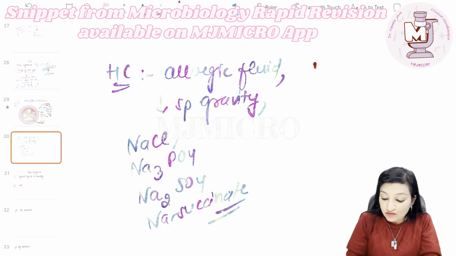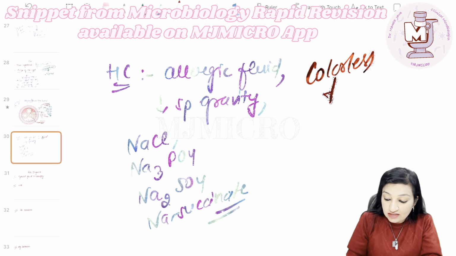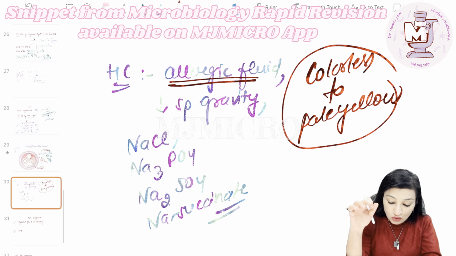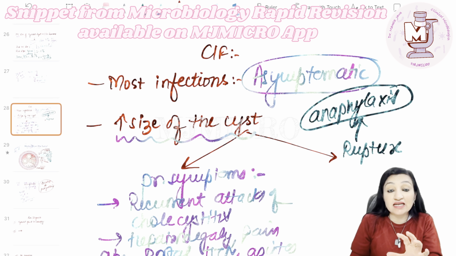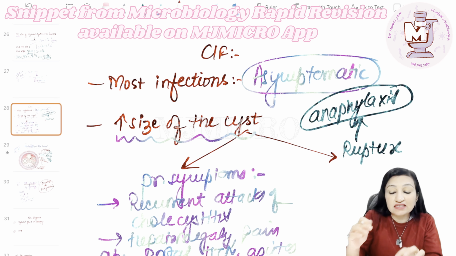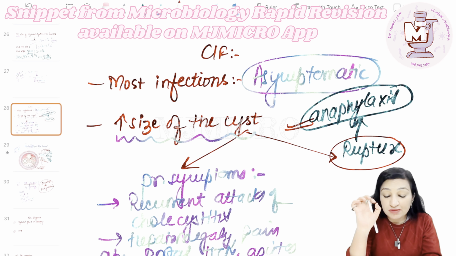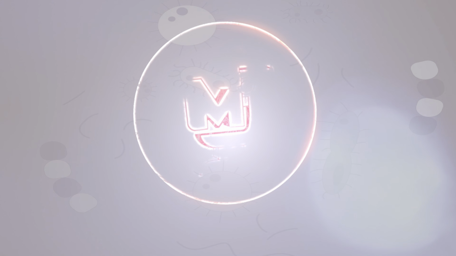Okay, this fluid is colorless to pale yellow, and because this fluid is highly allergic, that is why when I was talking about the clinical features, I mentioned that in case the hydatid cyst ruptures, it will lead to anaphylaxis, that is type 1 hypersensitivity reaction. So please remember this.